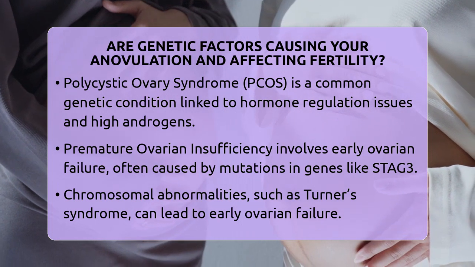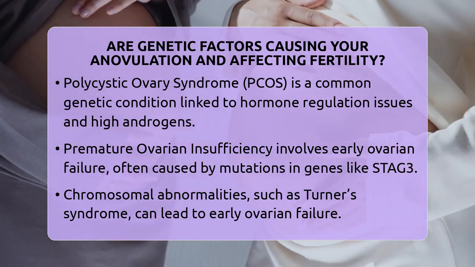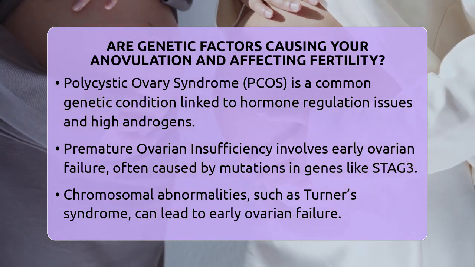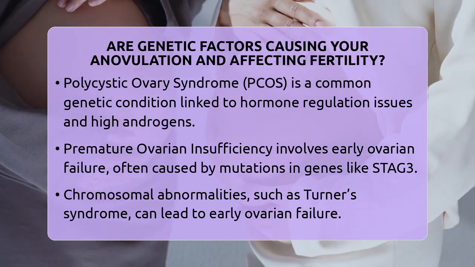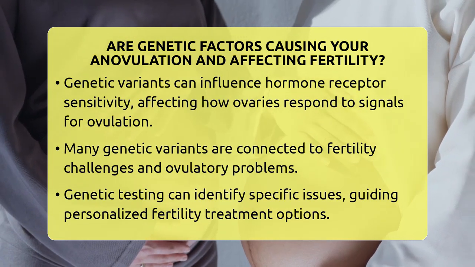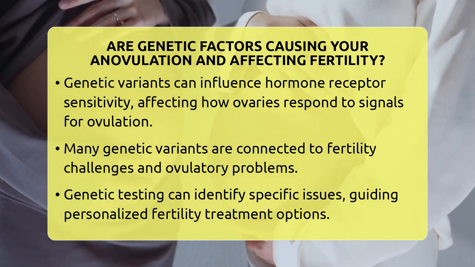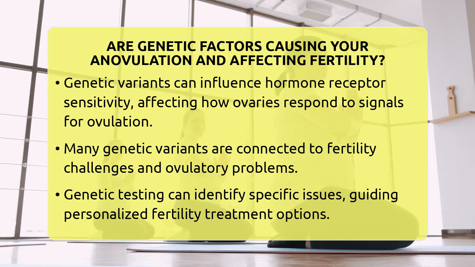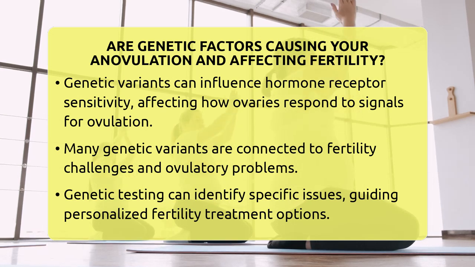Chromosomal abnormalities also play a role. For example, Turner's syndrome involves missing or altered X chromosomes, which causes the ovaries to fail early. Other chromosomal issues, like translocations or deletions, can disrupt normal ovarian development and function.